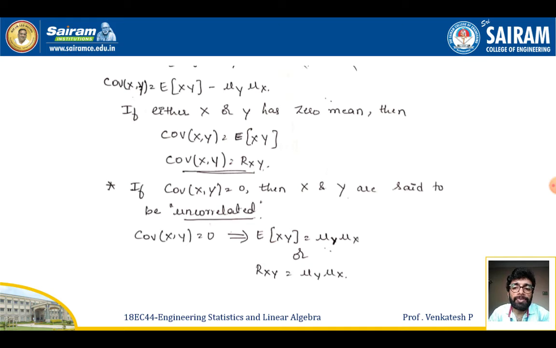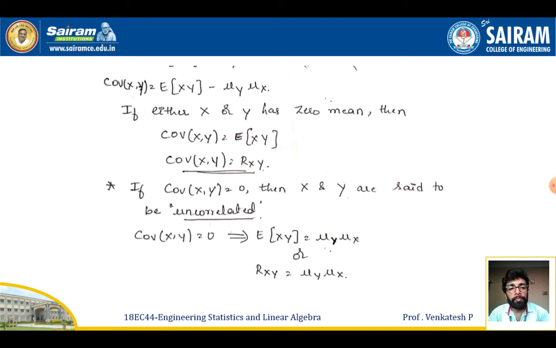I can use it. Now if either x or y has 0 mean, then the covariance of xy will be equal to expectation of xy, or covariance of xy will be equal to the correlation of xy. Now if covariance of xy is equal to 0, it means x and y are said to be uncorrelated. So if they are uncorrelated, or if x and y are independent random variables, I can treat the covariance of xy also as 0.